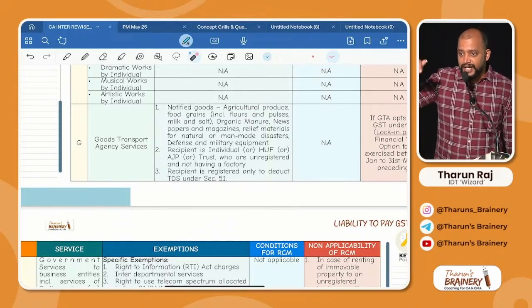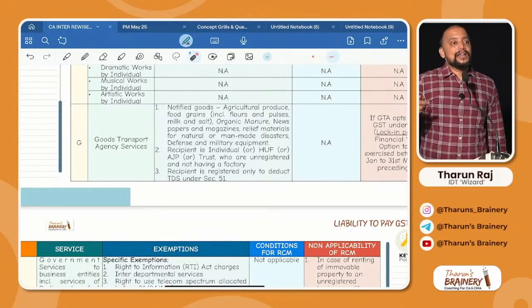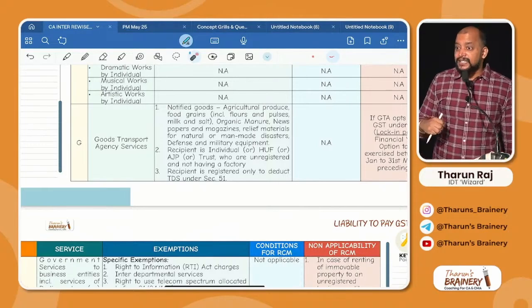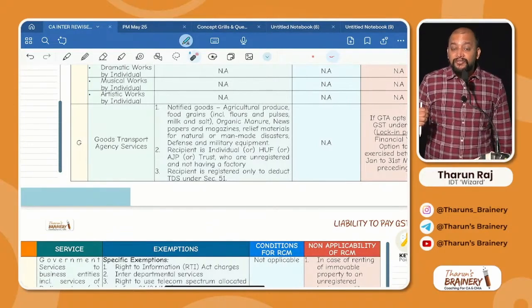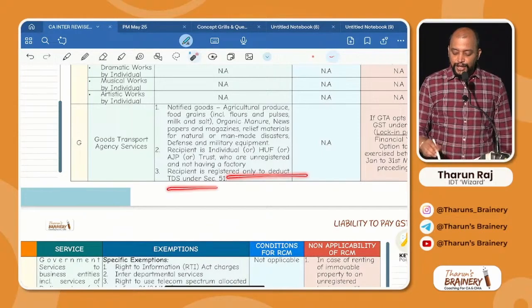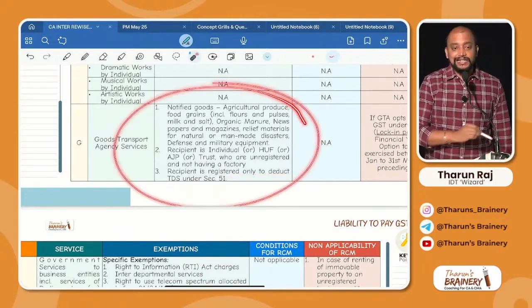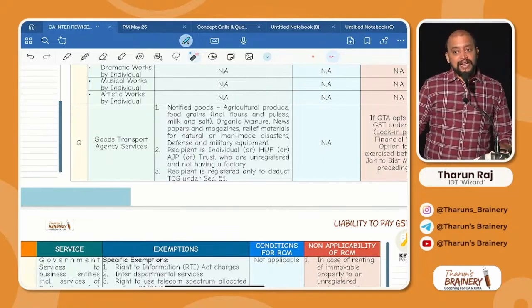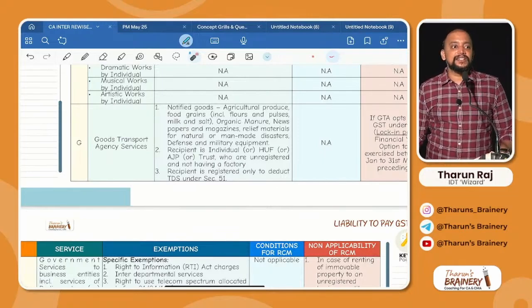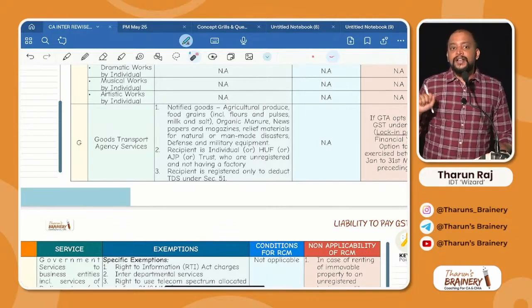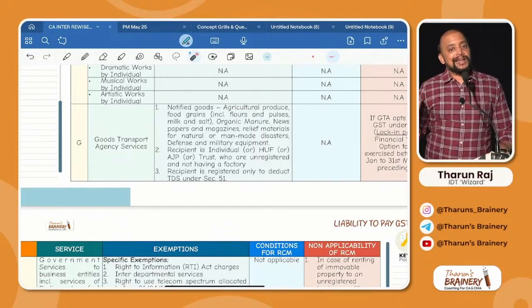Unregistered means unregistered under GST, okay, and they are not having factory. Then third, if the recipient is registered only for deducting TDS. Say this, recipient is registered only to deduct TDS. In these 3 cases, it is exempted. Other cases, GTA services will be taxable. Wherever GTA service is taxable, they have 2 options. This point also I told you yesterday. What is that? FCM option or RCM option.